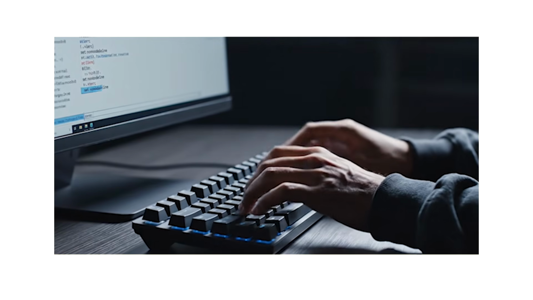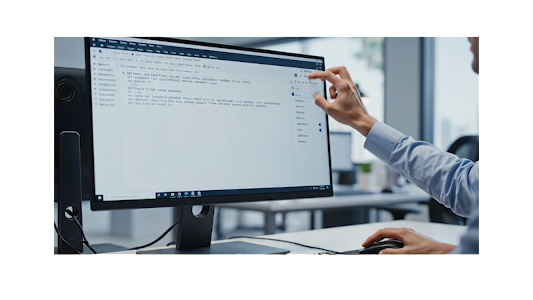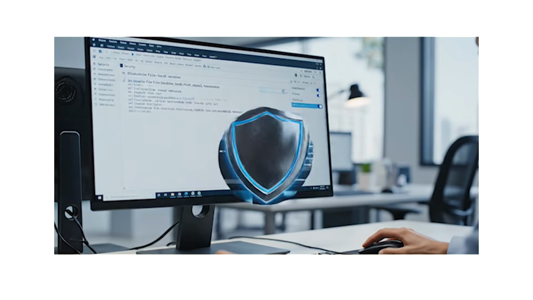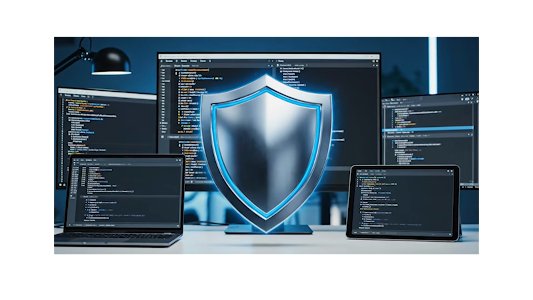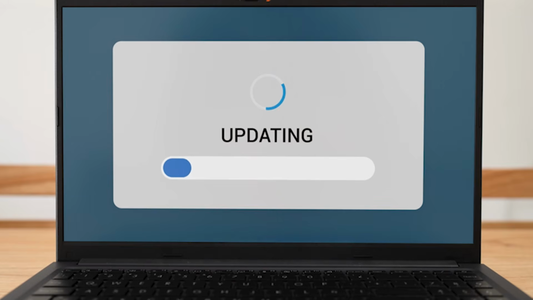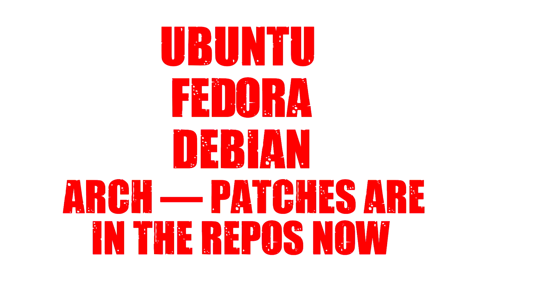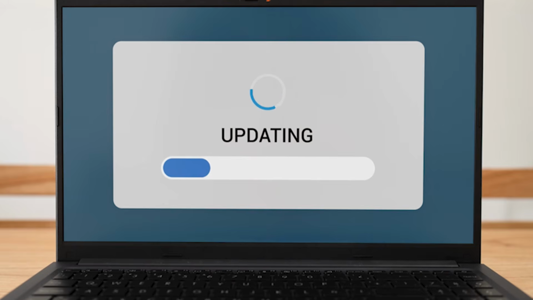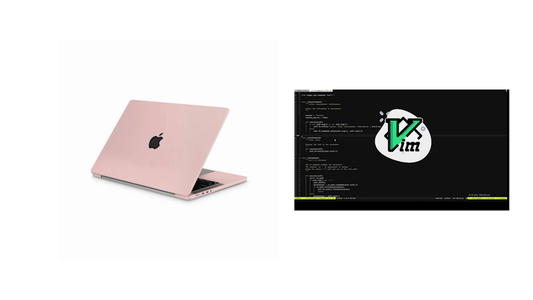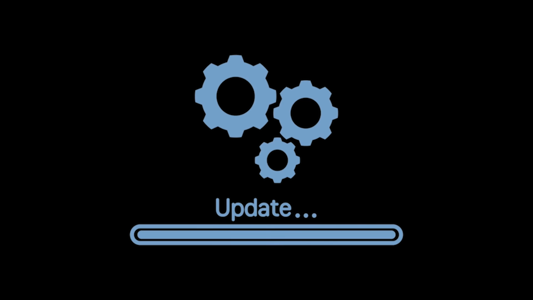The Vim community, still navigating life after Bram Moolenaar's passing, rallied. The current maintainer team turned this patch around in 11 days. That's dedication. Major Linux distributions are already pushing updates. Ubuntu, Fedora, Debian, Arch patches are in the repos now. If you're on macOS using Homebrew, update today. Apple ships an older Vim with the system. That one's vulnerable too until Apple pushes a security update.